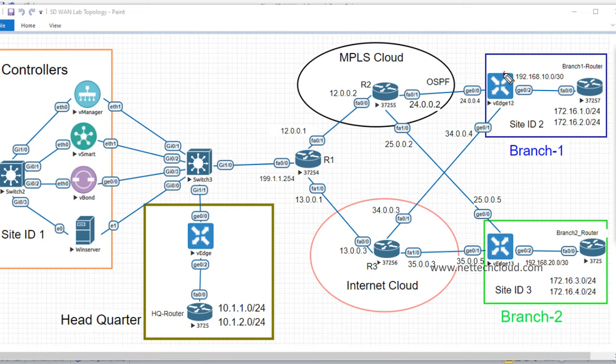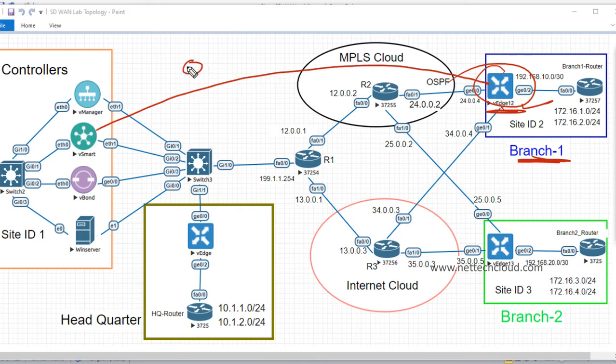So what happens? This WAN edge device, for example this one, branch one WAN edge device, establishes peering, which is OMP peering. OMP is what? Overlay Management Protocol. OMP is a protocol very similar to IBGP, but not exactly BGP, very similar to IBGP. And this overlay management protocol runs inside of the DTLS control plane.